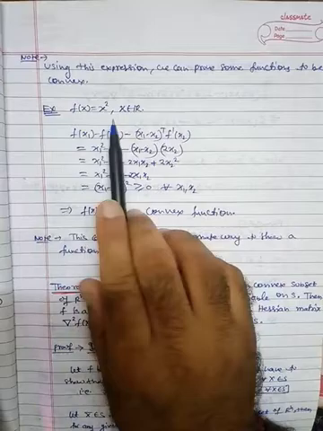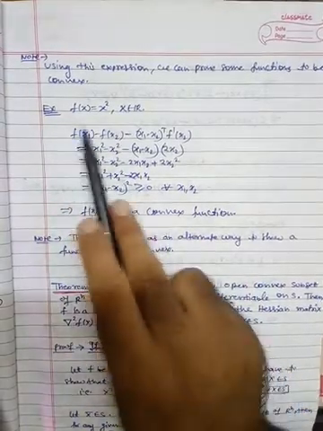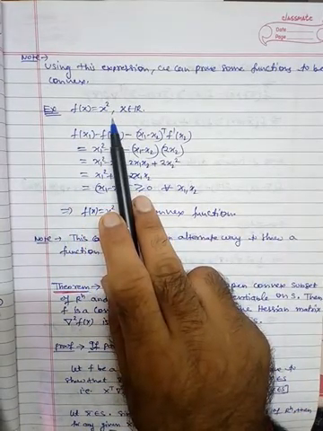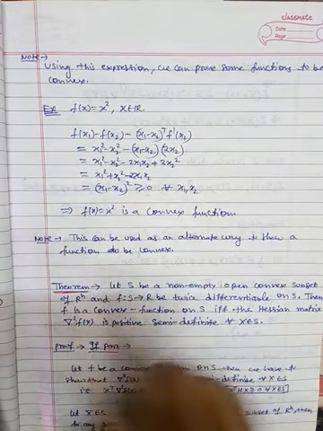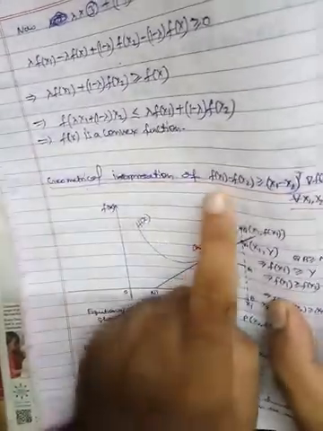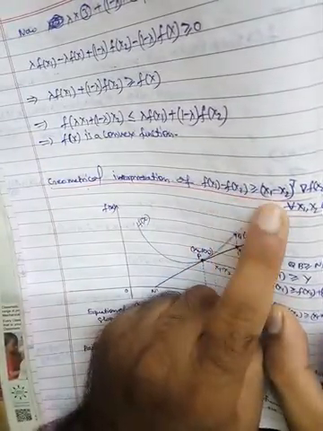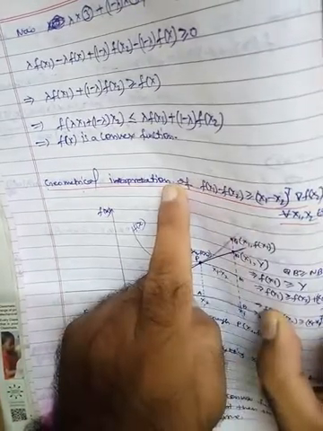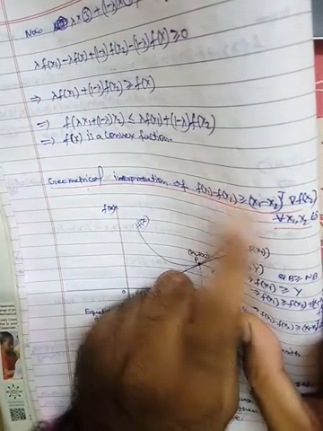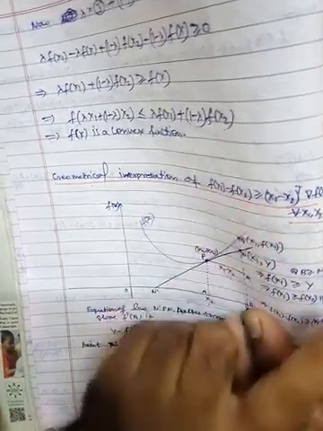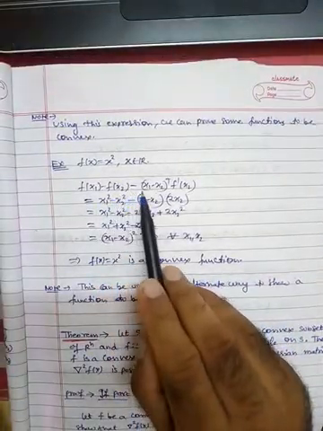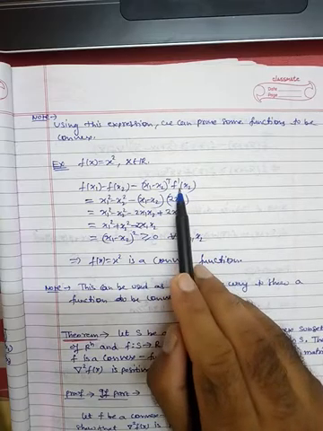For example, take the simple function f of x equal to x square, a parabola. Just use this condition: f of x1 minus f of x2 is greater than or equal to. Take this quantity on the left hand side and examine the sign. If the sign is greater than or equal to 0, then this condition holds. So f of x1 minus f of x2 minus (x1 minus x2) transpose f dash x2.